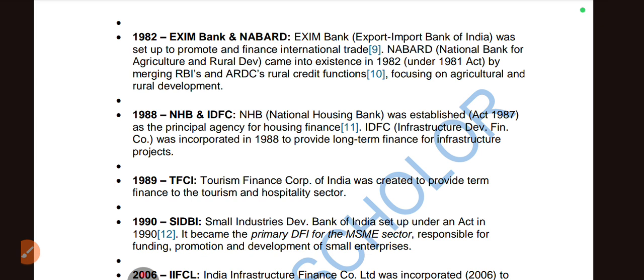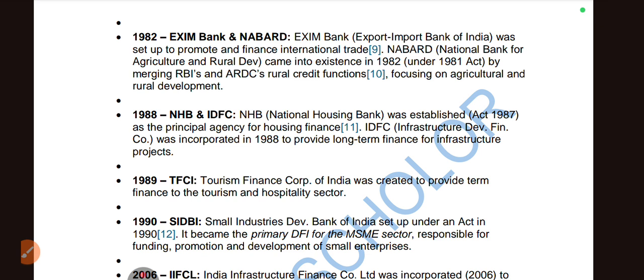NABARD, the National Bank for Agriculture and Rural Development, came into existence in 1982 by merging RBI's ARDC, Agricultural Refinance and Development Corporation, focusing on agriculture and rural development. For specific rural development and agriculture, they built NABARD. For international trade, they built Exim Bank, the export and import bank.